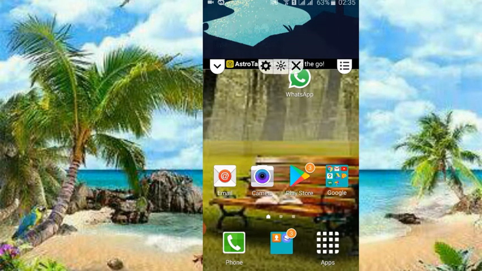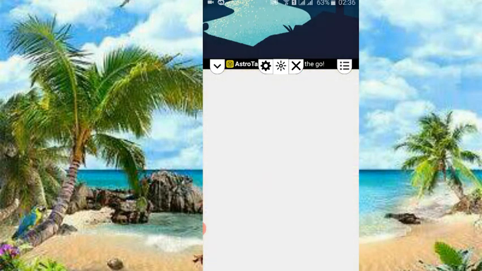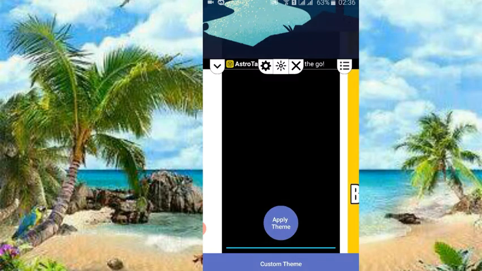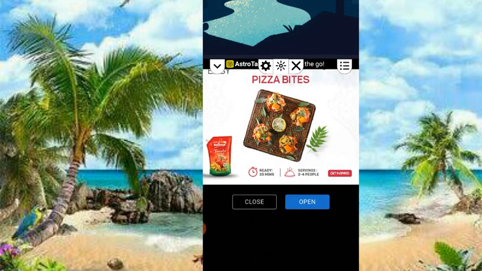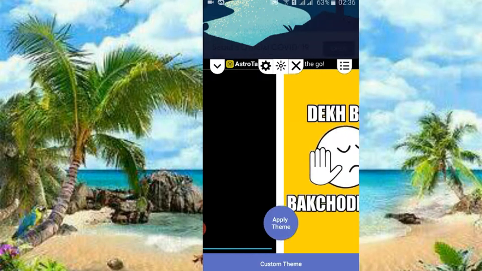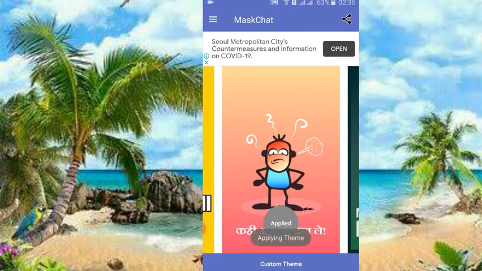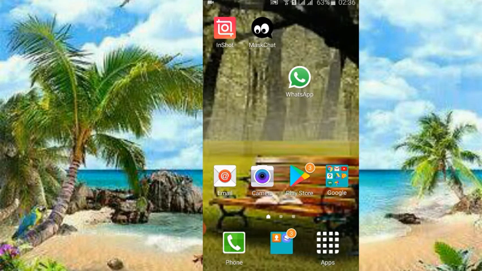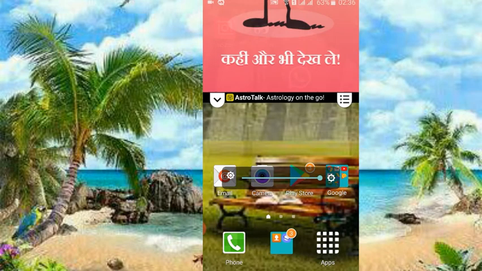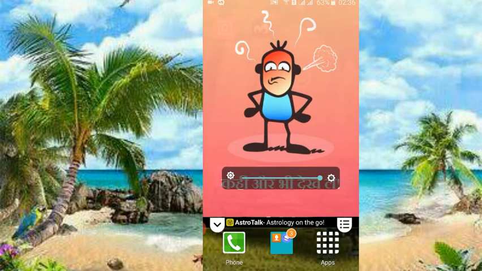So let's come to the settings of this. When you click here, you can get the themes by here. Okay, this is free of course, so you will get the ads, and you can apply this. This is very fantastic to use. When you use this, this theme will come on and easily you can use it.